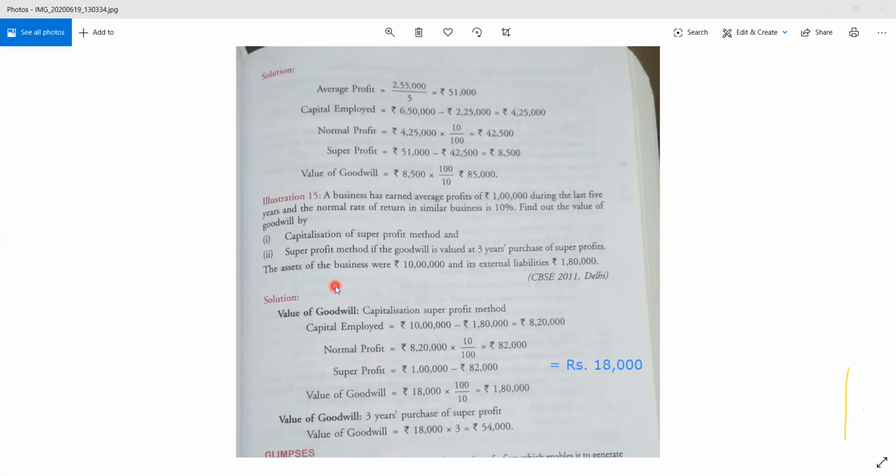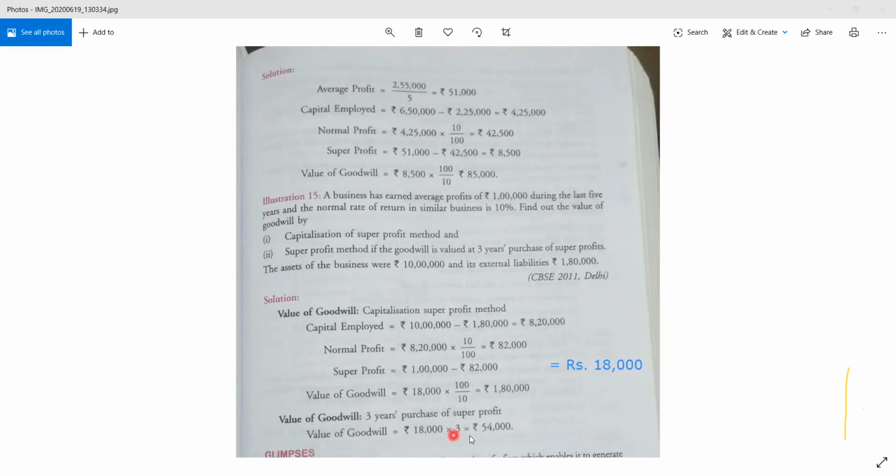Now let's use the second method, super profit method. So we have got the super profit already, that is 18,000. Clear? So super profit into number of years purchase is goodwill under super profit method. So value of goodwill under the second method will be 18,000 into number of years purchase, that is 3.